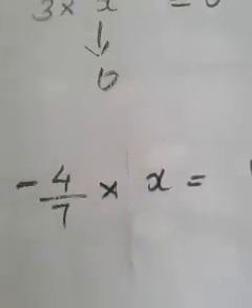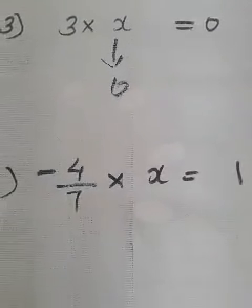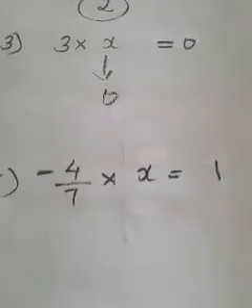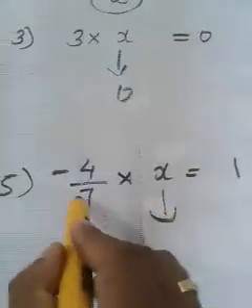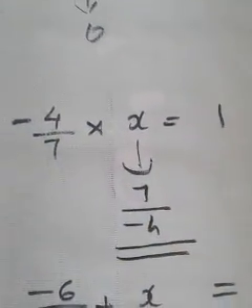And minus 4 by 7 into x is equal to 1. What will be that number? How can you know that? We already discussed. That will be the reciprocal of that number, isn't it? What is the reciprocal of minus 4 by 7? 7 by minus 4. The answer will be 7 by minus 4.